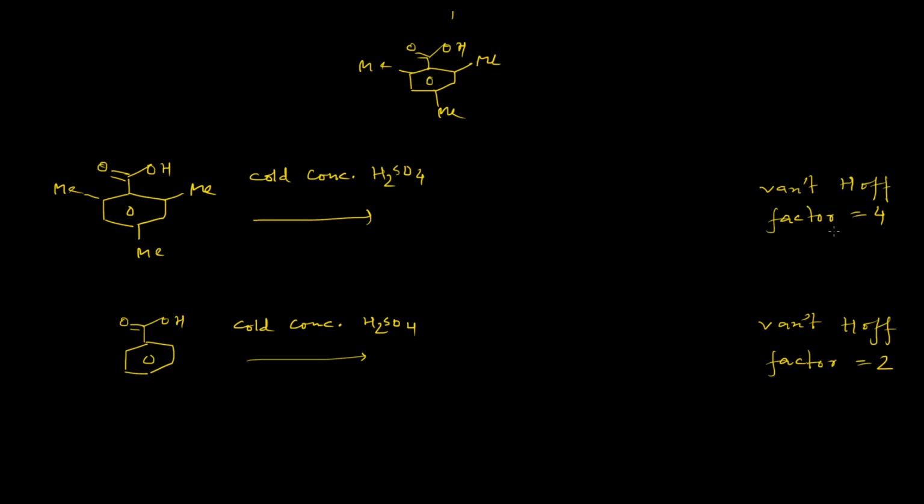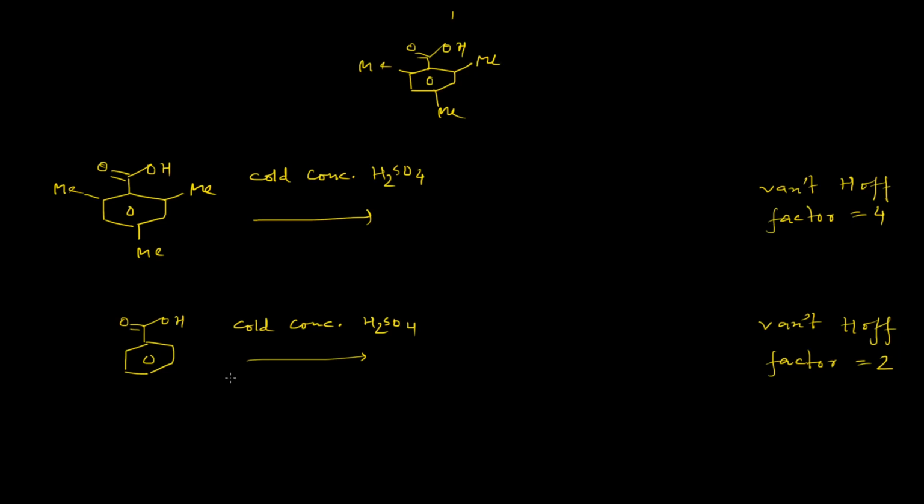The Van 't Hoff factors are measured by the depression of the freezing point of the resulting mixture. In case of mesitoic acid, a 4-fold depression of freezing point will be observed when it is dissolved in concentrated sulfuric acid, and in case of benzoic acid, under the same condition, a 2-fold depression in freezing point will be observed, and the number of ionic species or charged species is responsible for this depression.